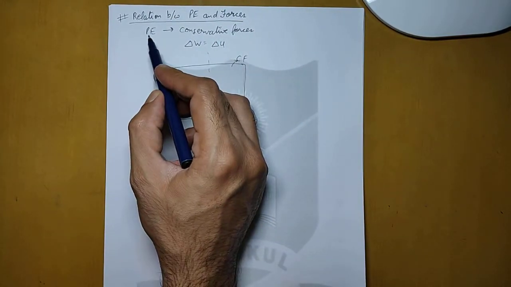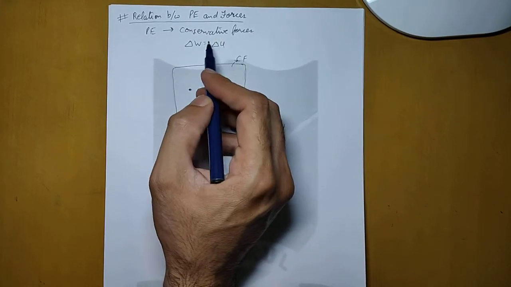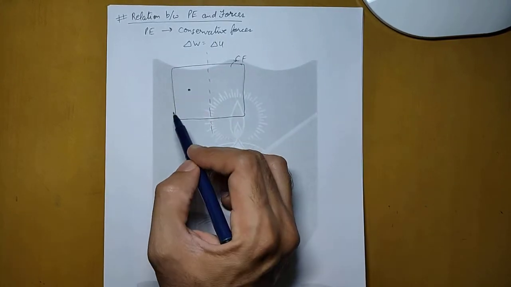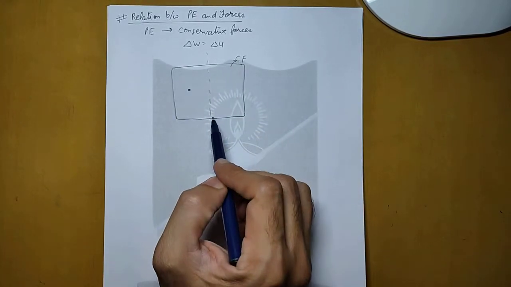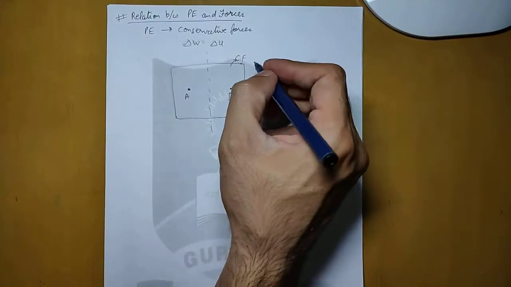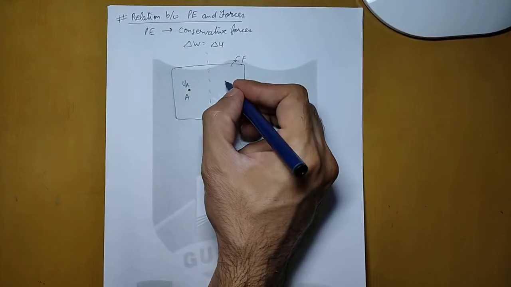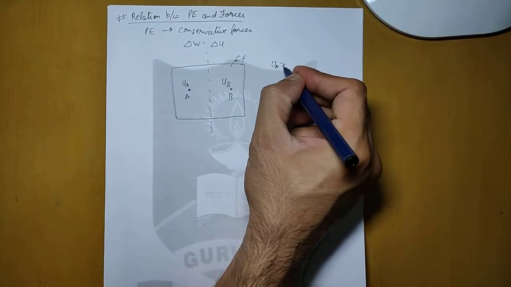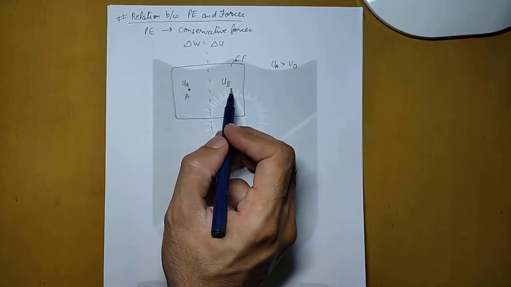So first of all, whenever we are talking about potential energy, that means the forces that are acting are conservative forces, and we know that the work done is equal to the change in potential energy. So here we are assuming a conservative field, and we have divided this field into two parts. Let us say this is part A and this is part B. Whatever potential energy is there at point A, let it be UA, and at point B, let it be UB. And let us assume that UA is greater than UB. That means point A is at higher potential and point B is at lower potential.